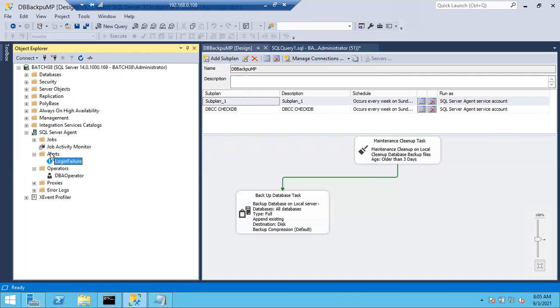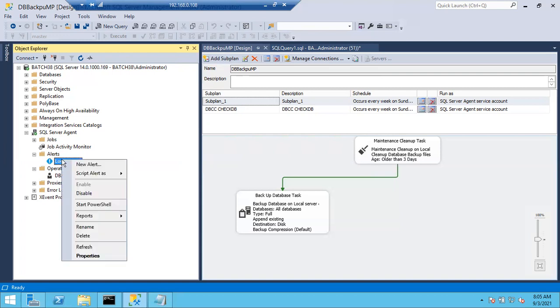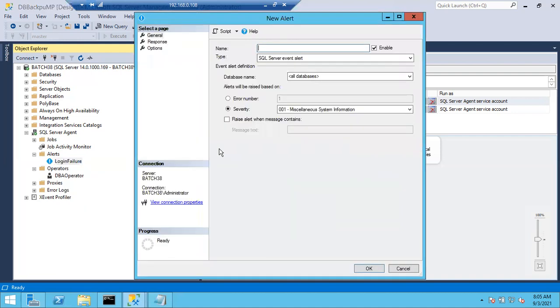Right click on the alert, New alert. Then the alert name. What would be the alert name? Data file full. Very good. That's it.